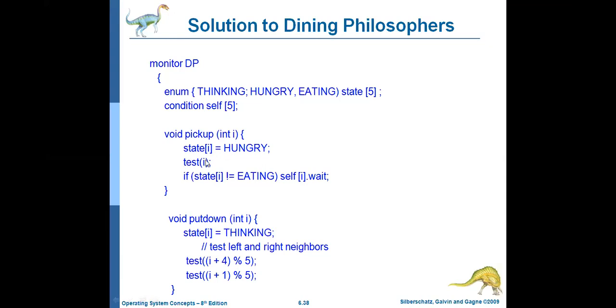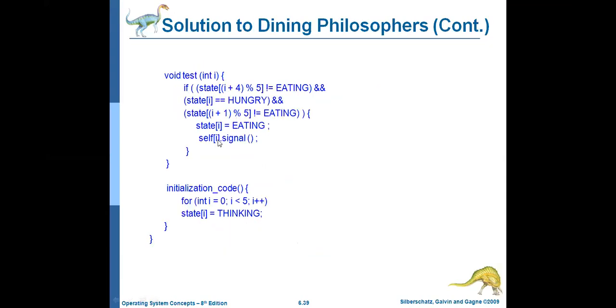So hungry. State of I equal to hungry means state of 1 equal to hungry. Test of 1. What is test of 1? Test of 1 means 1 plus 4 modulo division 5. 1 plus 4 means 5. 5 modulo division 5 means 0.